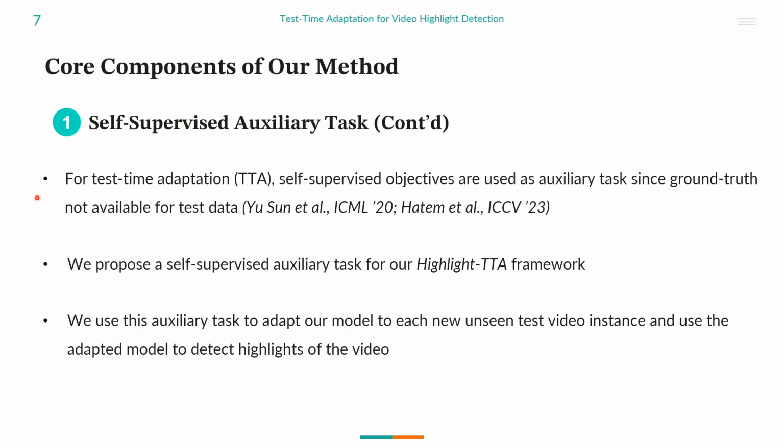For test time adaptation, self-supervised objectives are used as auxiliary tasks, as ground truth annotations are not available for test data. We use a self-supervised task called cross-modality hallucinations. We use this auxiliary task to adapt our model to each new unseen test video and use the adapted model to detect highlights of the video.